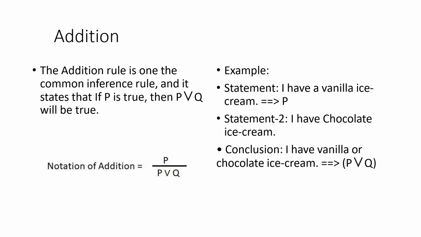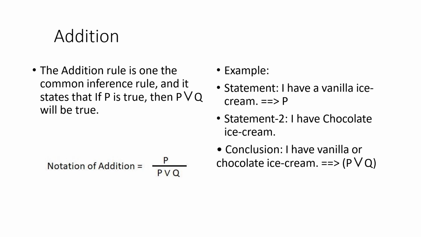Next is addition. The addition rule is one of the common inference rules. It states that if P is true, then P or Q will be true. P being true means we can add another one and say P or Q. Whatever Q is doesn't matter. P or Q means either P or Q will be true. We are already given that P is true, so we are not bothered about whether Q is true or not.